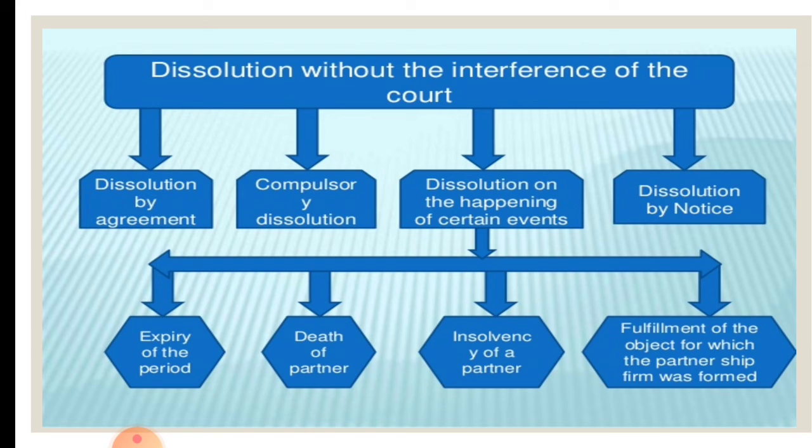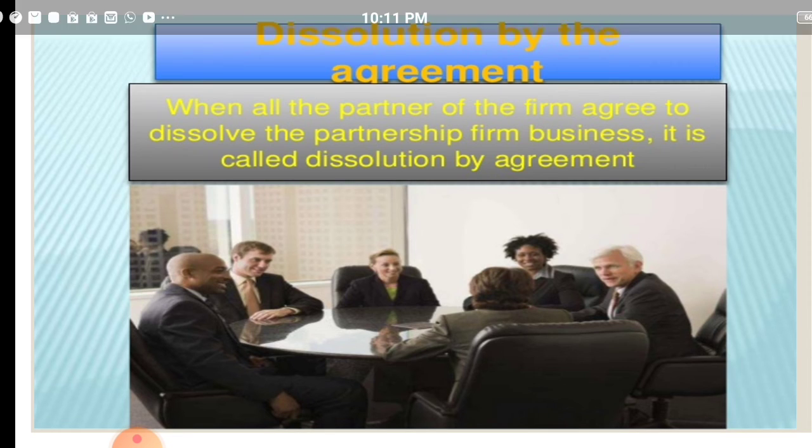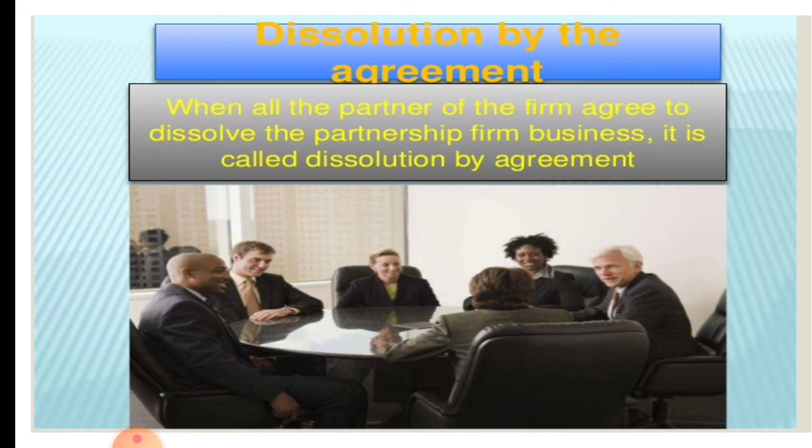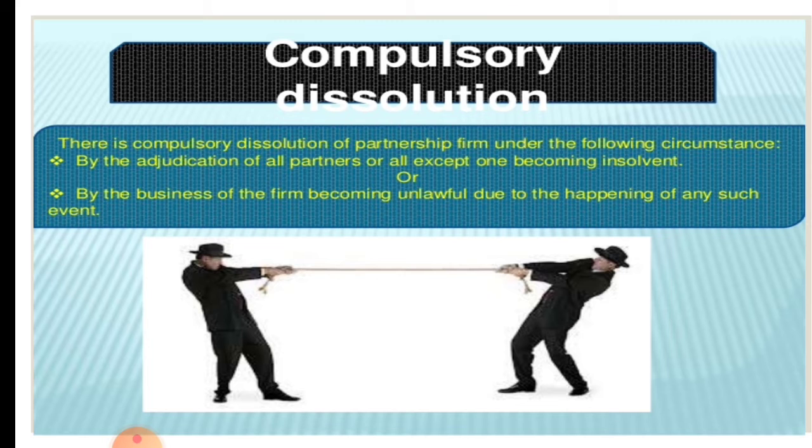Expiry of the period. So that way also, when a particular partnership comes to an end, then the firm can be dissolved. Death of a partner, insolvency of a partner, then fulfillment of the object for which the partnership firm was formed. So if that object was fulfilled, then the firm can be dissolved. The next one is dissolution by agreement. When all the partners of the firm agree to dissolve the partnership firm business, it is called dissolution by agreement.